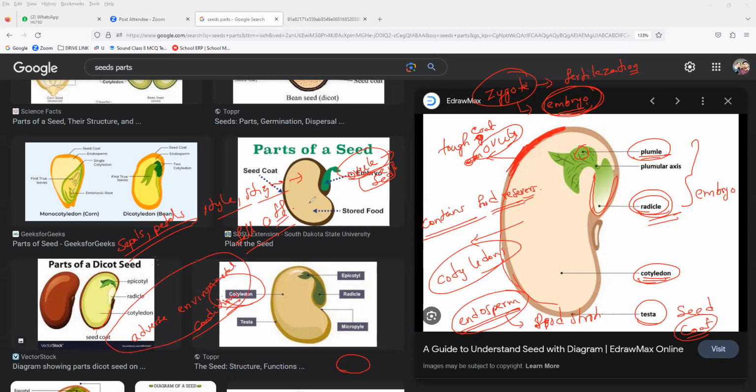That period is what we call the dormancy period. Clear, everyone? So that is how the seed forms. See, the formation of seed, your book also has it, you can notice it. Very simple, they will give you.